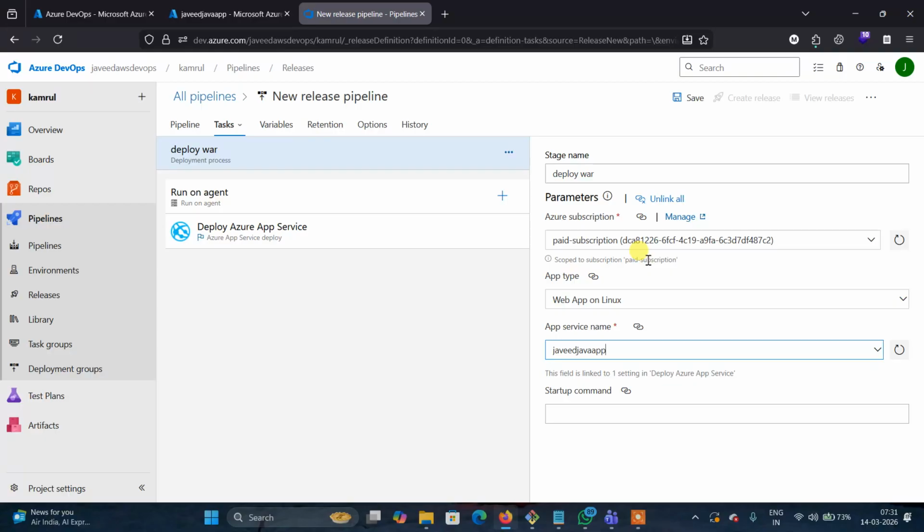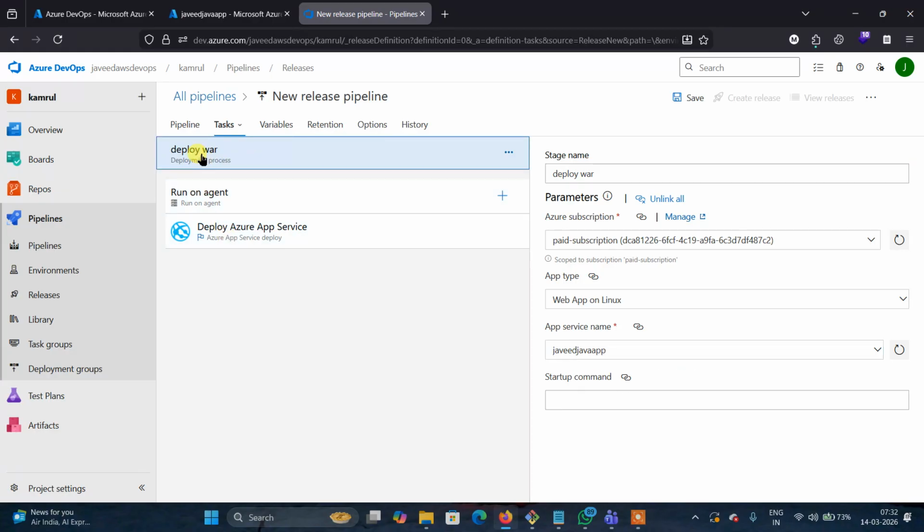So when you are doing it the first time, you will get a red mark here. A red mark means you don't find this application name, because it is populated automatically. Check here, the Java app is automatically populated because I already made the service connection. But the first time, you get a red mark, and when you click on it, it will redirect to the Azure portal. There you need to enter your Azure username and password. Got it? Okay.